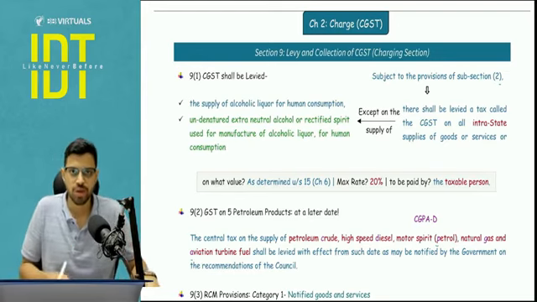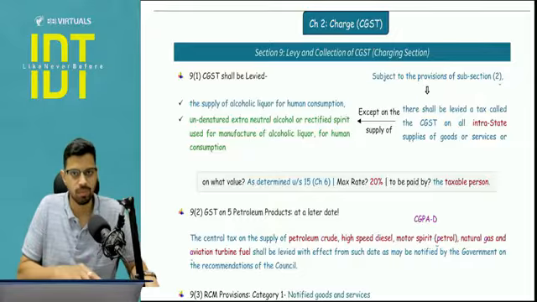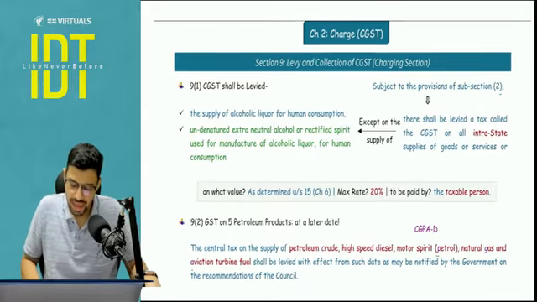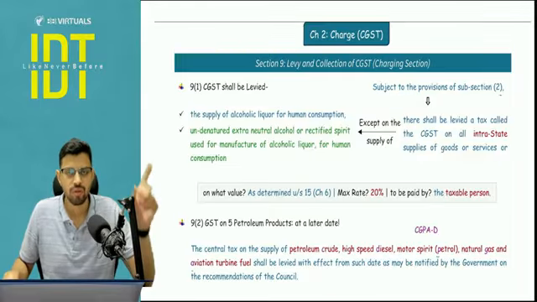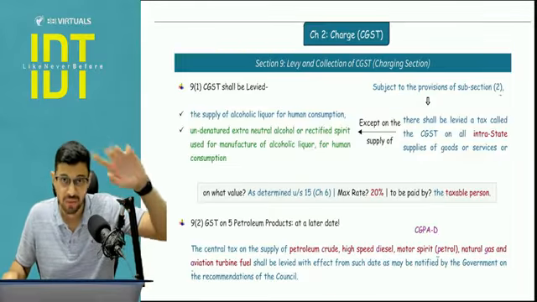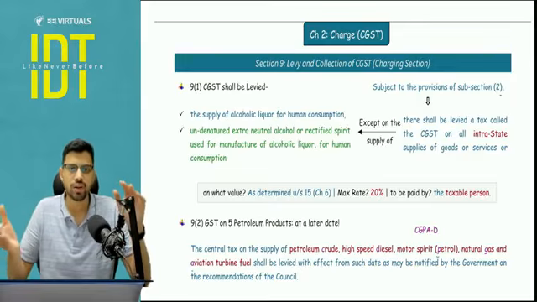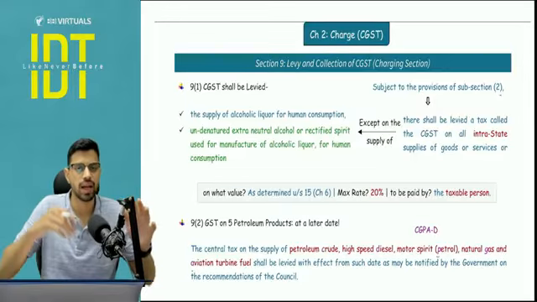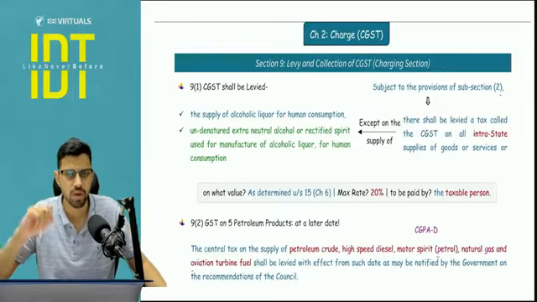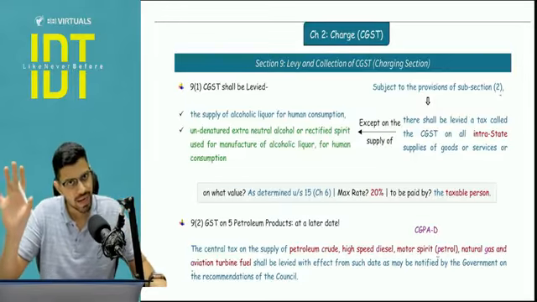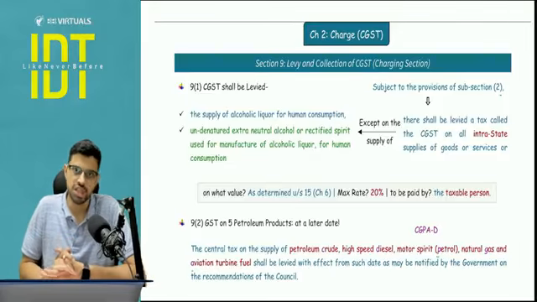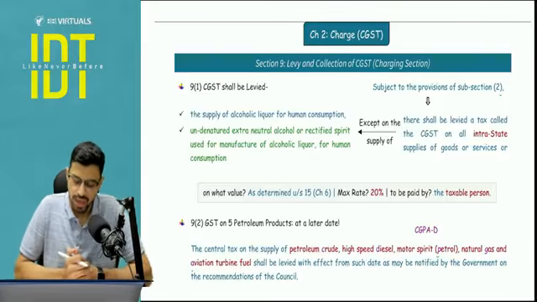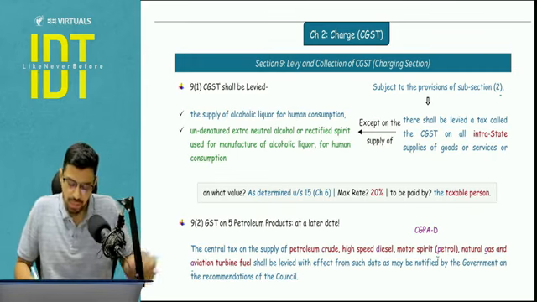This is in continuation of the English revision series. Chapter number 1 we have done. This is chapter number 2, that is charge. Now in charge what we are going to cover is basically RCM, FCM, but we will also cover the interlinking with exemption wherever relevant. So there are a couple of entries which are linked to RCM, FCM, and the major chunk is the individual entries that we will cover in the dedicated exemptions chapter revision. Secondly, we will cover the composition scheme in this particular lecture. So let's start. Chapter number 2, charge.